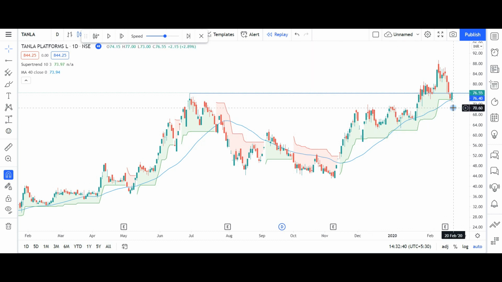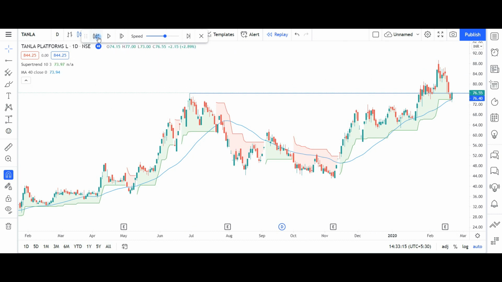I think this can be the first entry as per the strategy provided. Here entry will be on a closing basis, so entry is 76.55, but as it is an end of the day evaluation, we will be able to enter next day on opening. Stop loss is as per super trend or moving average, both are coinciding near 74 levels or 73.9 levels.